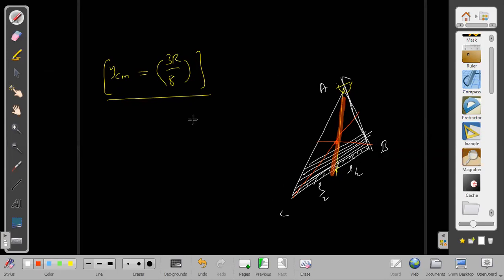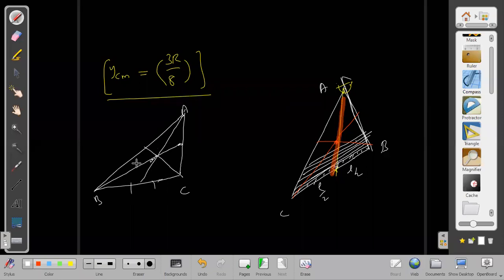Once we know where the centroid, the center of mass, is, the second thing is what it does to the altitude this time. Does the altitude pass through it? A, B, C, and always the median and center. Yes, sir. Now it will be where the medians are meeting. These lines are equal, these are equal. It is here. This is the center of mass.